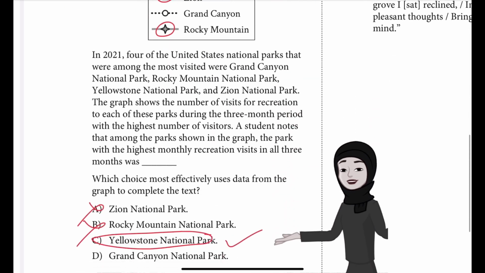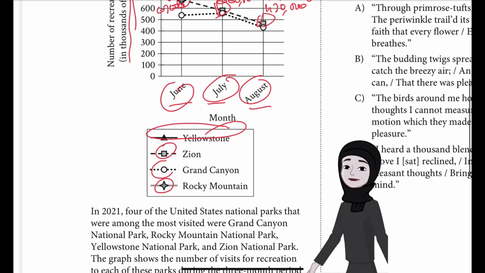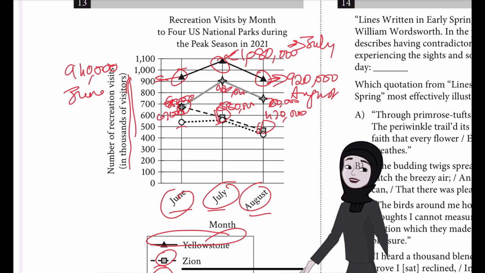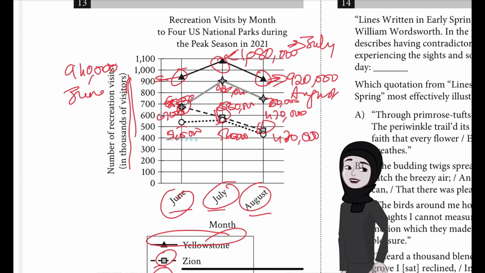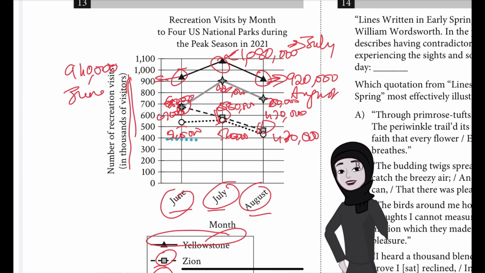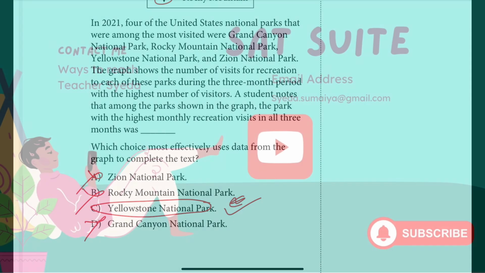And finally, Grand Canyon National Park. So Grand Canyon is this circular shape, and according to the graph, the number of recreation visits to Grand Canyon National Park was approximately 540,000 in June, 560,000 in July and 430,000 in August, each of which is lower than the total visits to Yellowstone in the same months. Actually, the numbers are not even required, just for information we are providing it. So Yellowstone we can clearly see by just eyeballing that C is the answer. So I hope that's it.